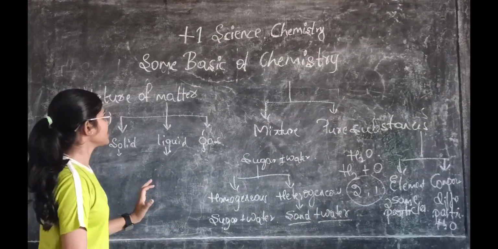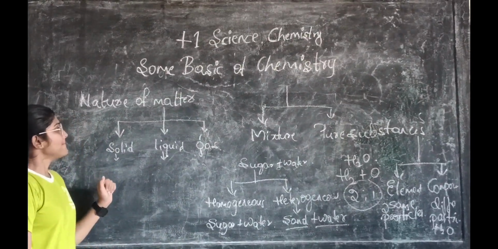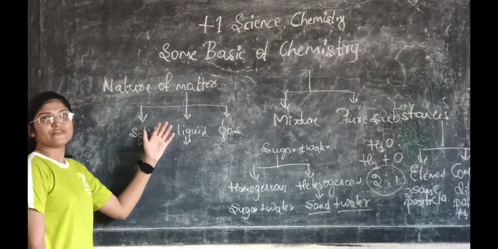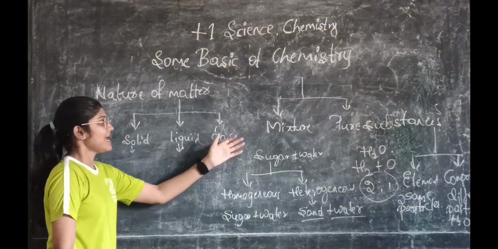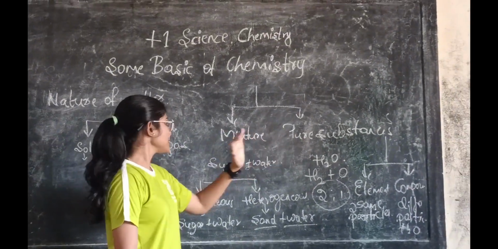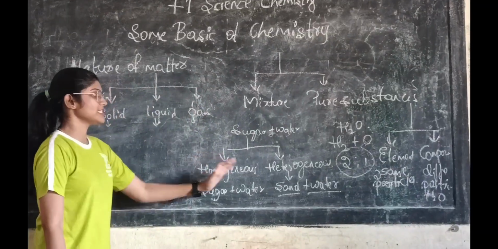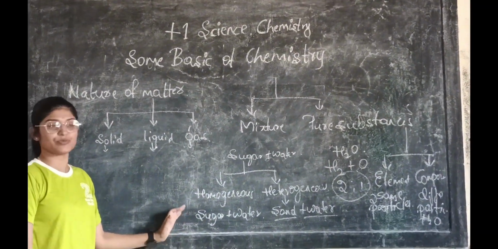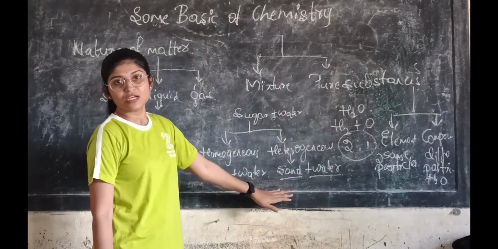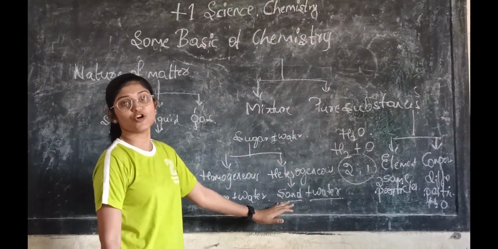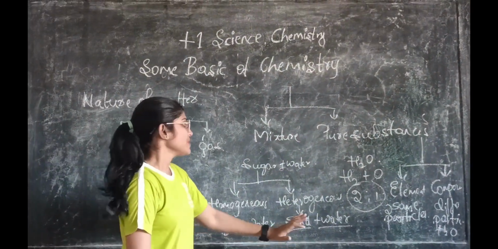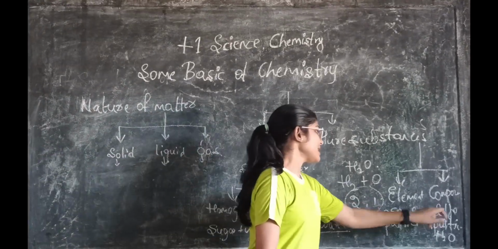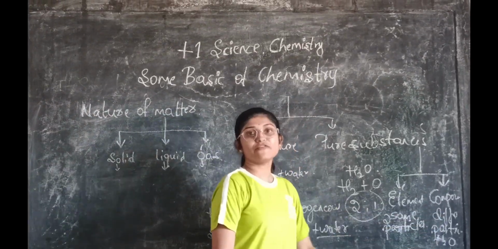So this is all about the nature of matter. In this we have studied classification based on physical state: solid, liquid, gas, and next mixture and pure substances. In mixture we have homogeneous and heterogeneous. Homogeneous is where the composition is uniformly distributed. In heterogeneous, the composition is not uniformly distributed. Element is made of the same particles. And compound is a combination of two different particles.